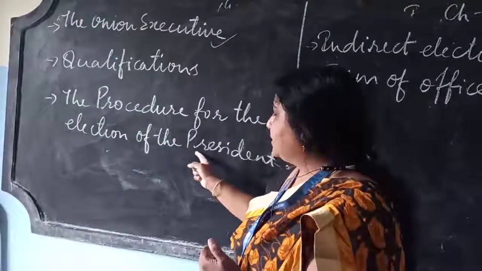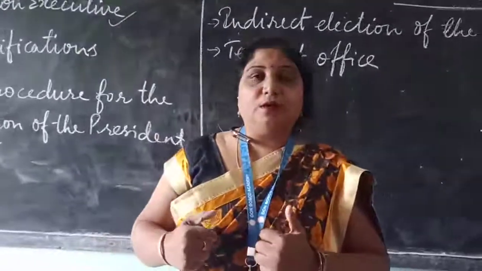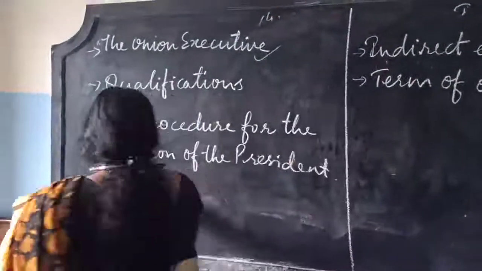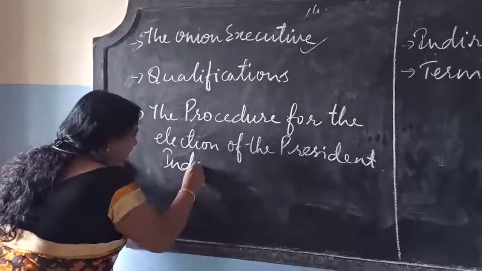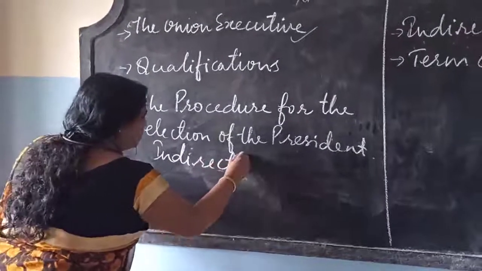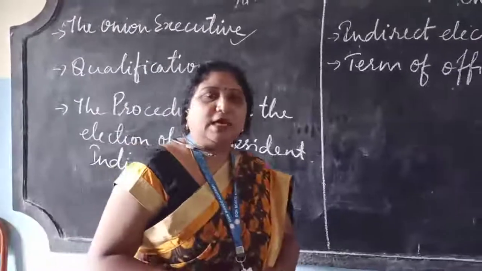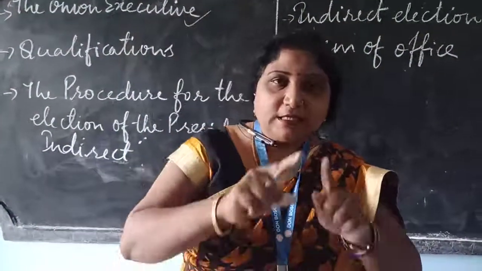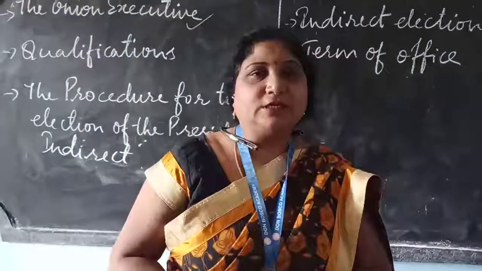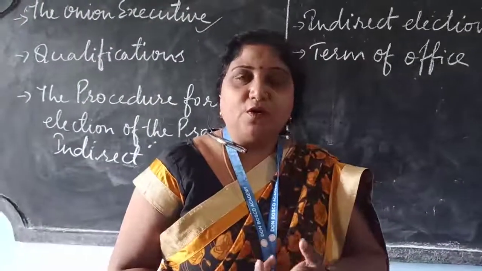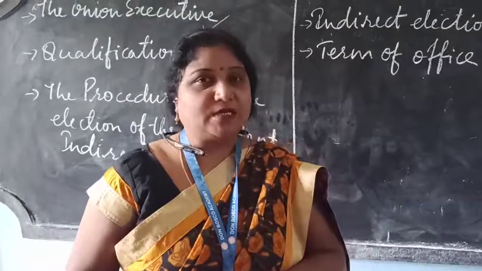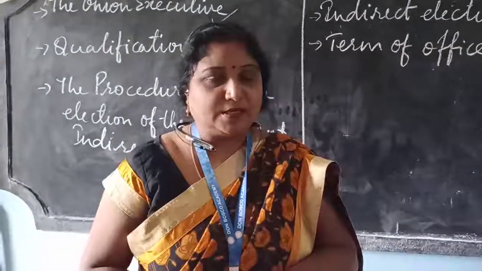Procedure for the election of the president. How is the president elected? The president is elected indirectly, through an electoral college. This electoral college consists of the members of the Lok Sabha and the Rajya Sabha and the members of the state legislative assemblies of all the federating states.